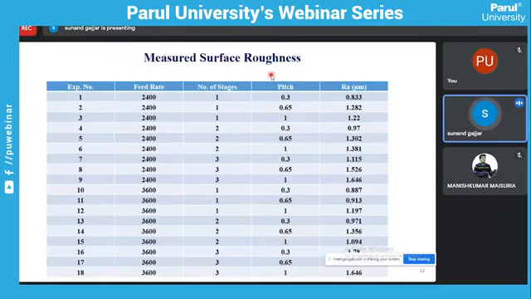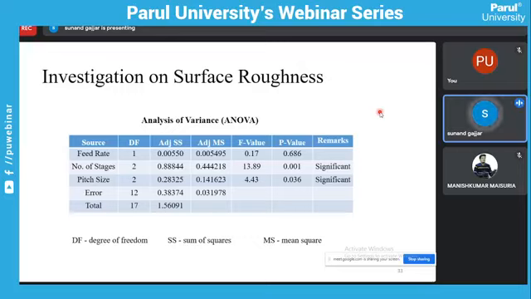So these are the RA values. Then investigation is also run using ANOVA analysis. Here we can observe p value less than 0.05 for both number of stages and pitch size, right? So both are significant parameters, and for feed rate the value is not less than 0.05. So it is an insignificant parameter, and from significant parameters, F value is larger for number of stages, 13.89. So that is the most important parameter which affects the surface roughness.